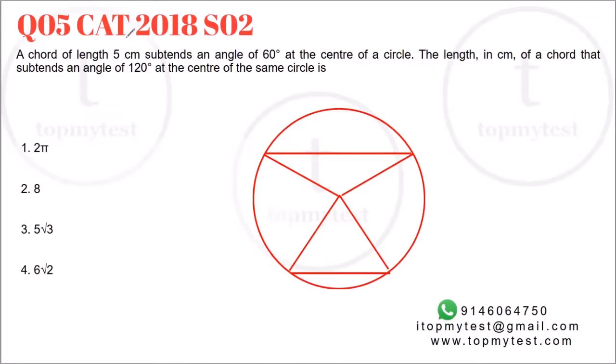And the fifth question is from CAT 2018 slot 2. Again, it's a pretty straightforward question, especially given the angles in the question. Let's see what this is. A chord of length 5 centimeters subtends an angle of 60 degrees at the center. The length in centimeters of a chord that subtends an angle of 120 at the center would be how much? Now, basically, it's a question of finding the special triangle.